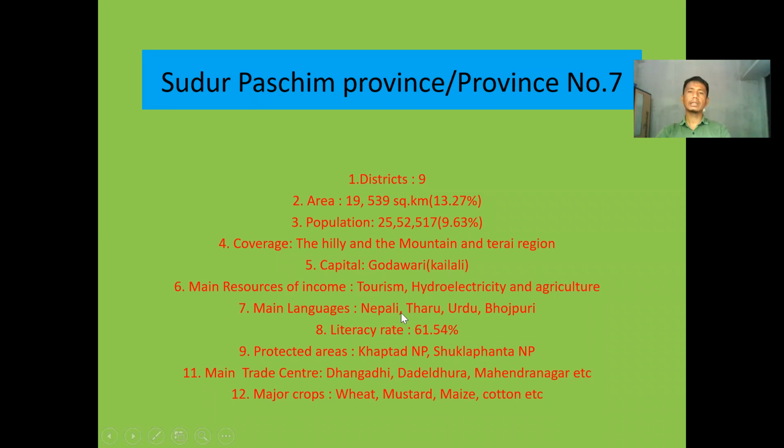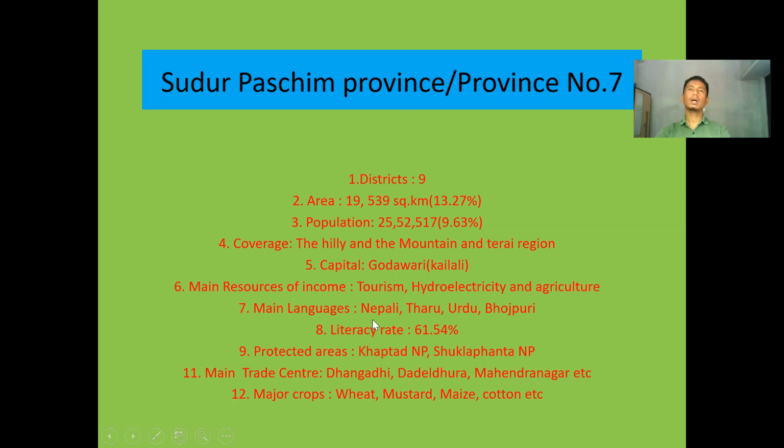Main languages, Tharu, Urdu, Bhojpuri. These are what the majority of the people of this region speak, and they speak even Nepali to communicate with the rest of the castes and communities. Okay, literacy rate 61.54. The literacy rate of this Sudur Paschim province is better than some of the provinces of Nepal.